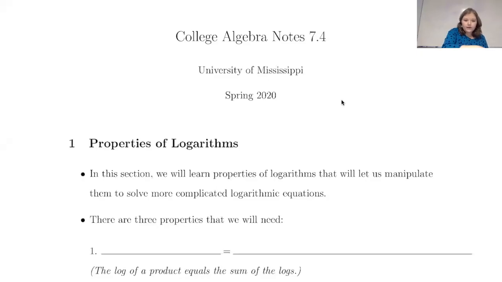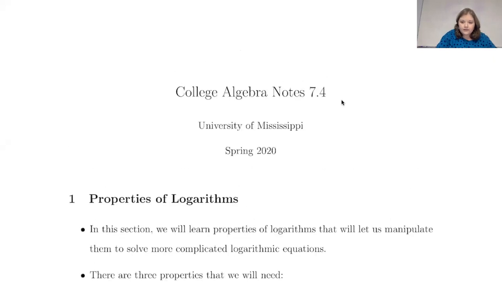Okay. So in 7.3, we learned this property of logarithms. If you have a log base b of x equal to some value, then it can be rewritten in exponential form where x equals b to that value, which is question mark.